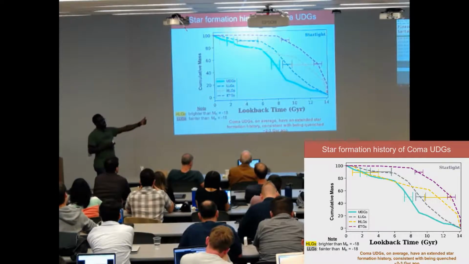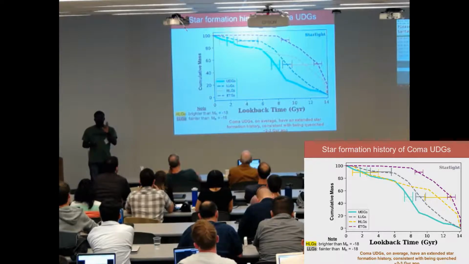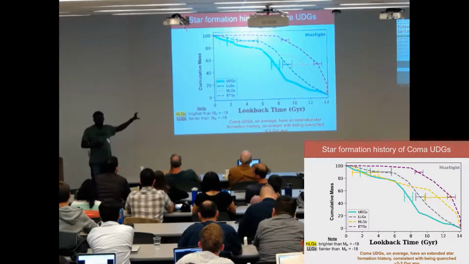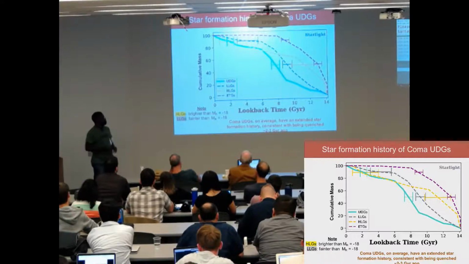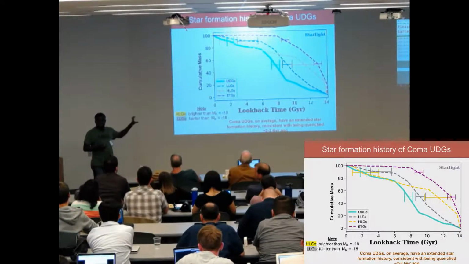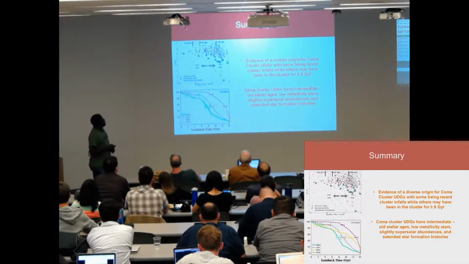And we think this agrees with our previous result, where we show that the bulk of our UDGs for this sample, and it's very important that we bear in mind that this is an incomplete sample and it's unique to the Coma cluster, you could find different results in different environments, the bulk of the UDGs we have studied in this work are consistent with being quenched 2 to 3 gigayears ago.